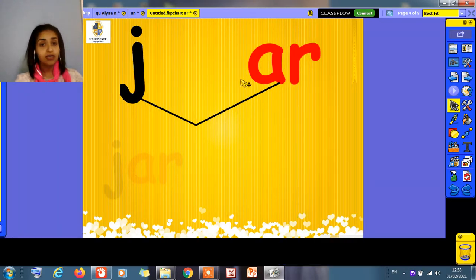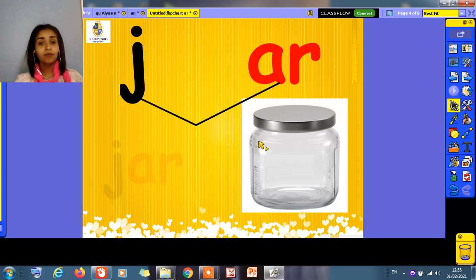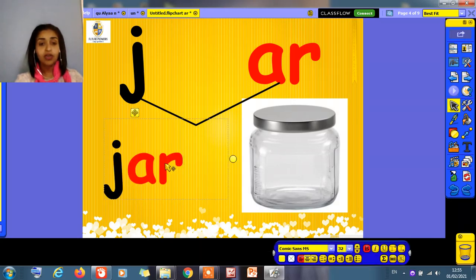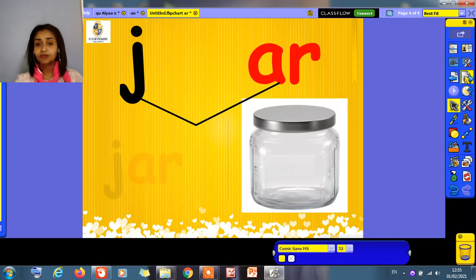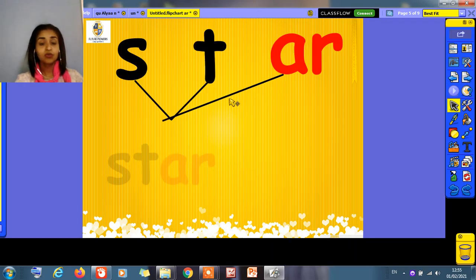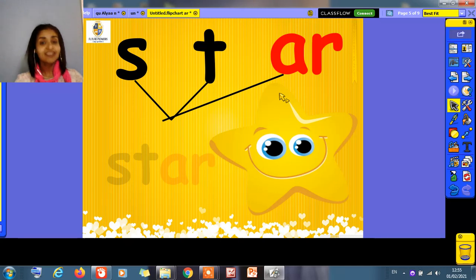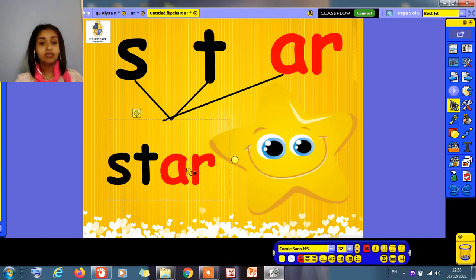J and R. It will be jar. This one is jar. J and R. Jar. Next. Who can read R? Who can read it? Super. Star. This word is star. Look. Star. Our family.